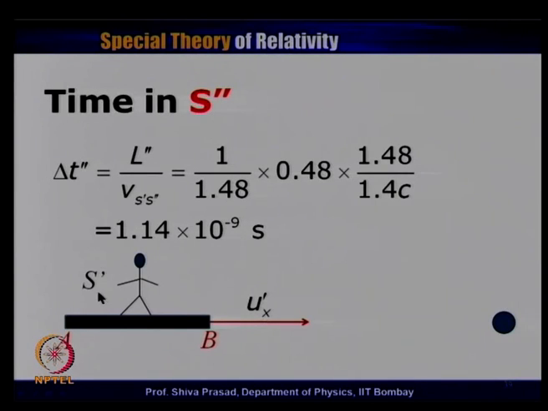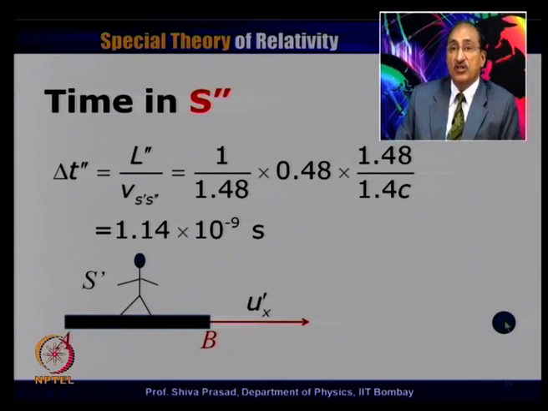As far as the S double prime frame is concerned, it means the frame of the particle. He would feel as if the rod is coming towards him. First end B reaches him, then end A reaches him, and as we have discussed earlier, because both these events are occurring at the same position as far as S double prime is concerned, this particular time interval turns out to be proper, but length is not proper in this particular case.